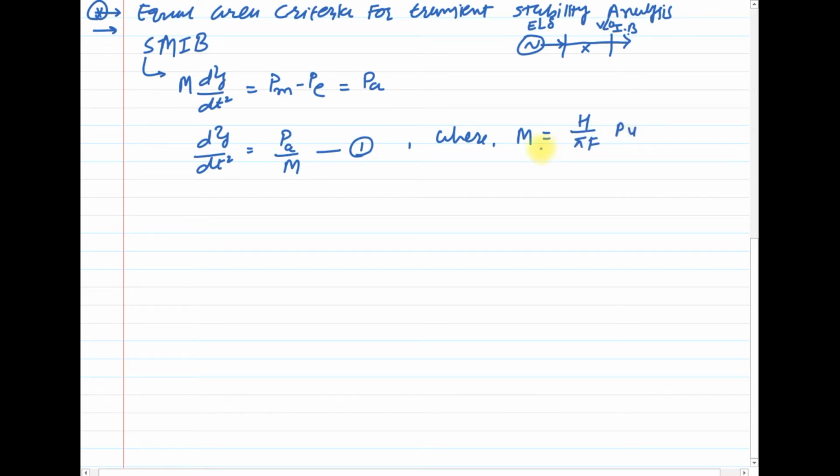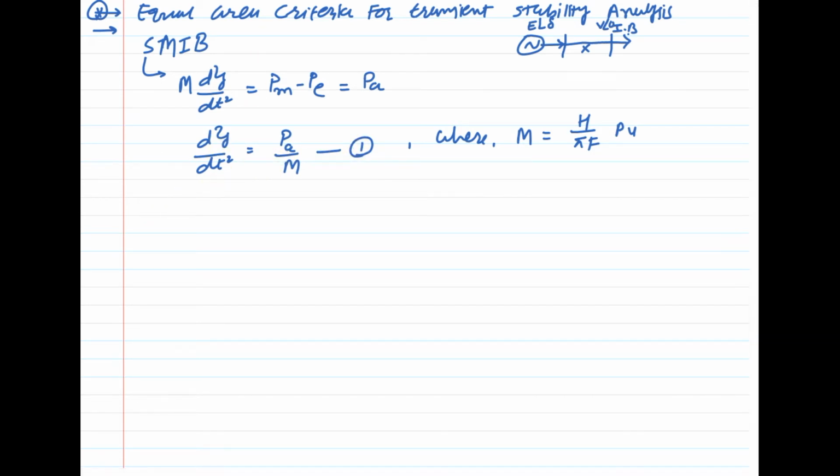Let me remind you again: here we have considered the single machine infinite bus system, where one machine is connected to an infinite bus. The concept of an infinite bus is that the voltage and frequency remain constant or within acceptable limits. From the rotor dynamics, I have written the swing equation for this machine, M d square delta upon dt square equals Pa, which is equation number 1.